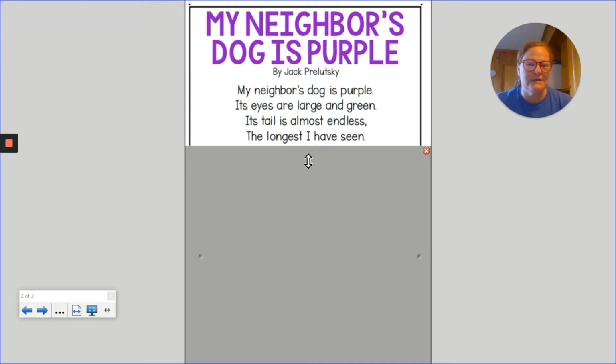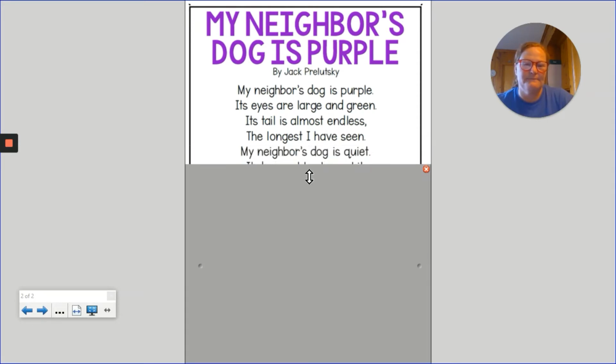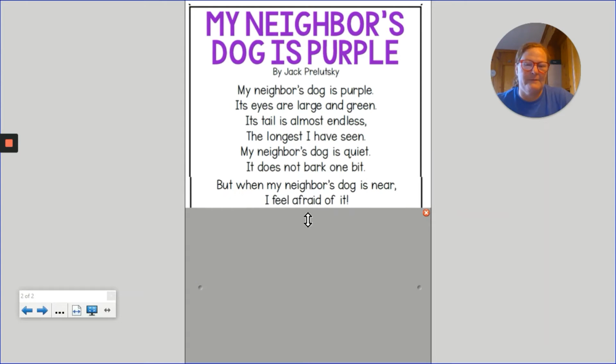And now we just learned that the tail is almost endless. So that means this tail is so big, you don't think it's ever going to end. The longest that this person has seen. So as you're drawing, you can maybe change your mental image, do a little different sketch in the during section.